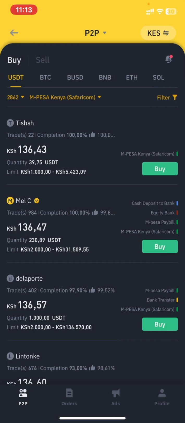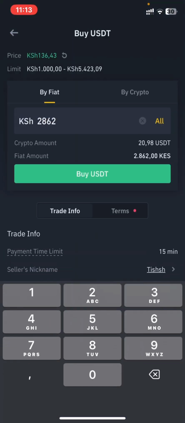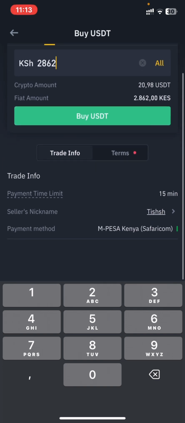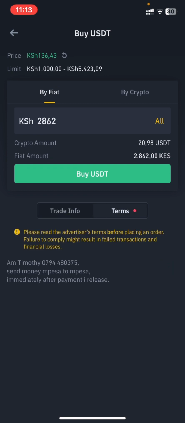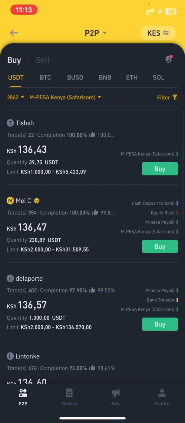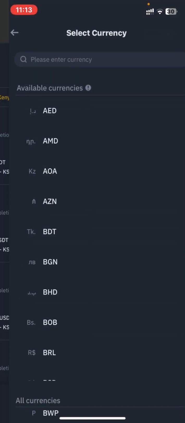And you just have to go back. Remember, you will change this again. Let me go back again. Press this amount of USDT. You're going to press buy, and it's going to give you its details over here. This is the number you need to buy the top up to, and this is the payment mode. So after doing this, you are going to receive this USDT in your Binance account, and you are able to make this trade successfully with this guy over here.